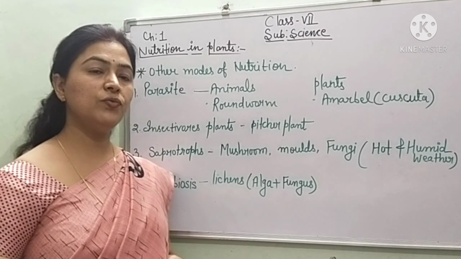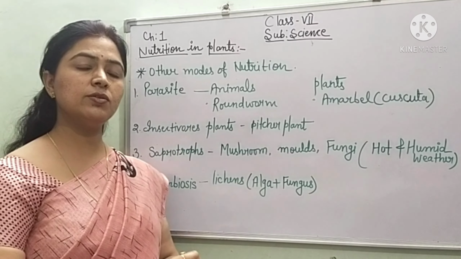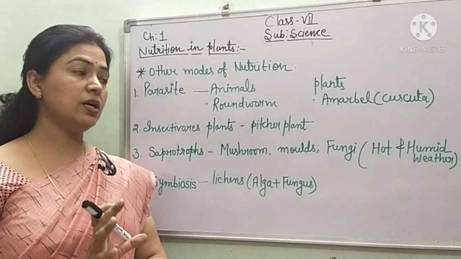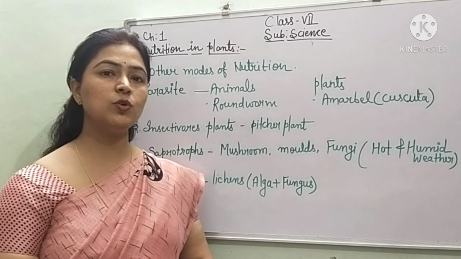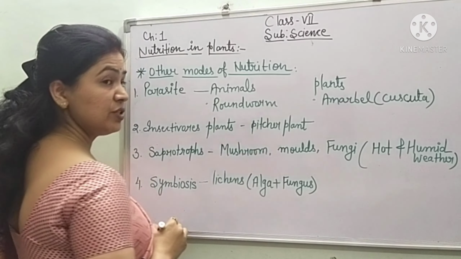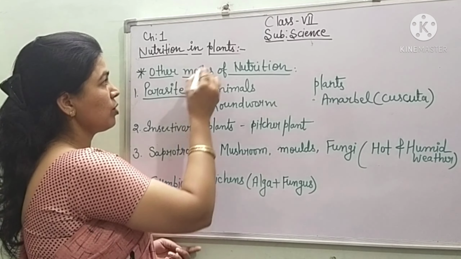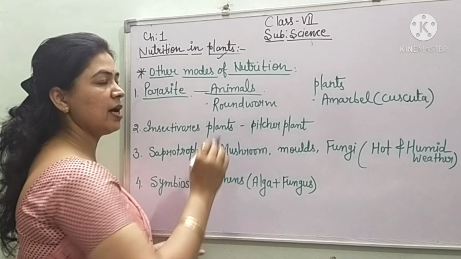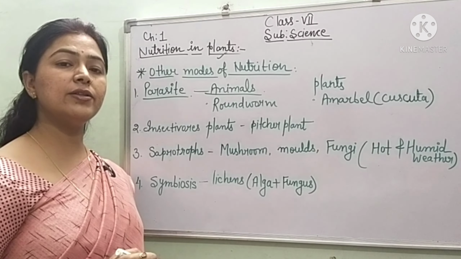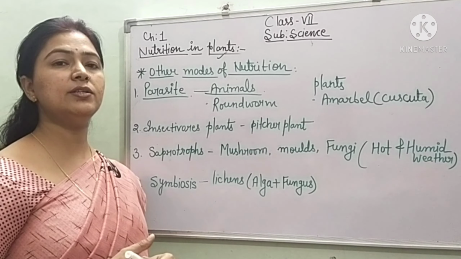Yes, children. Now we are coming to the second part of the lesson, which is other modes of nutrition. We have studied that plants have the autotrophic mode of nutrition. Now we are talking about other types of nutrition they have. So yes, they have parasitic nutrition also, children. We are talking about plants, but I want to tell you about animals also. Animals like roundworms and all the helminthes are in the category of parasites. They live inside or outside the animals.